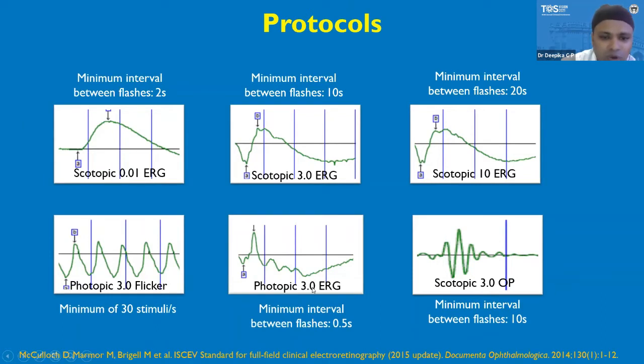Now there are two photopic ERG protocols. The first one is the photopic 3.0, in which the minimum interval is 0.05 second. And the next one is the flicker test. A minimum of 30 stimuli per second are given in this test.